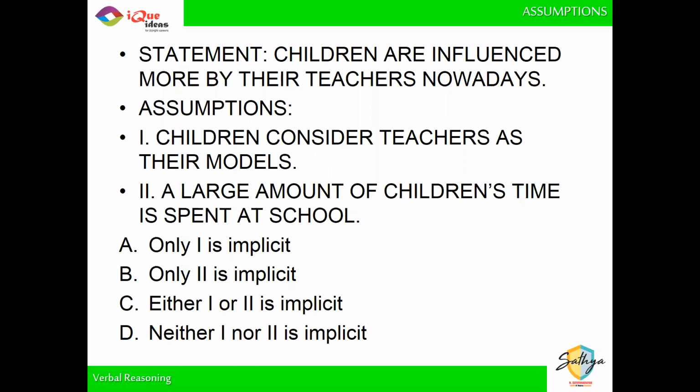So if it is assumed that a large amount of time is spent at school, then also they can be influenced by the teachers, right? So the only option which can satisfy this is either one of them. Both assumptions can be valid, right? Had it been both, I would mark it, but it is not, so I will mark either as the option. I hope everybody got this one.